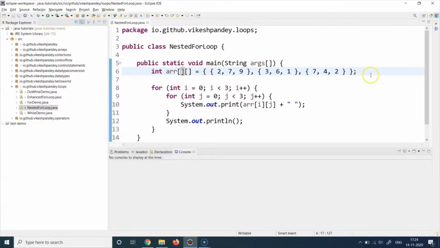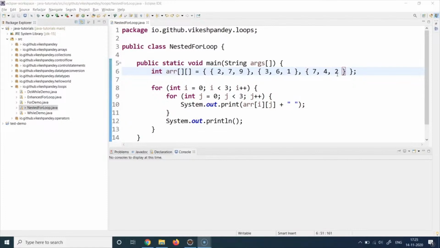Let's first try to interpret this particular 2D array. So we have curly braces outside, and then we have these three inner elements, which symbolize three rows basically. So this is the first row, this is the second row, and this is the third row. And then each of the rows has three elements, which symbolize the column values or the item values. So it's basically a 3 by 3 2D array, which has three rows and three columns.